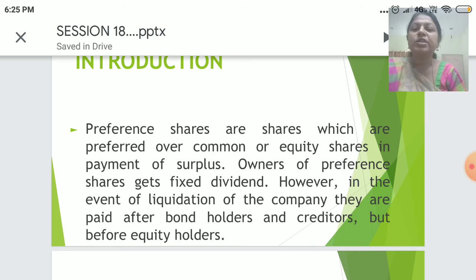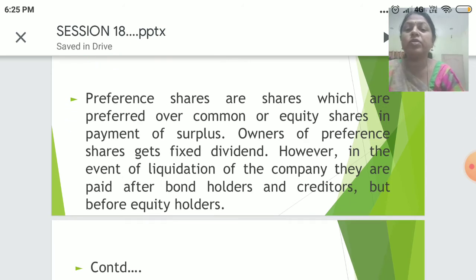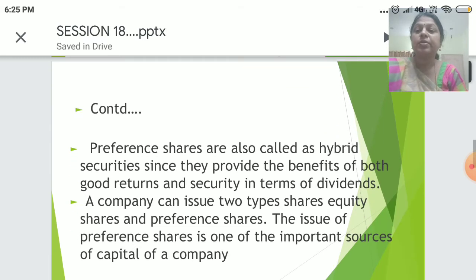Preference shares are shares which are preferred over common or equity shares in payment of surplus. Owners of the preference shares get fixed dividends. However, in the event of liquidation of the company, they are paid after bond holders and creditors but before the equity shareholders.